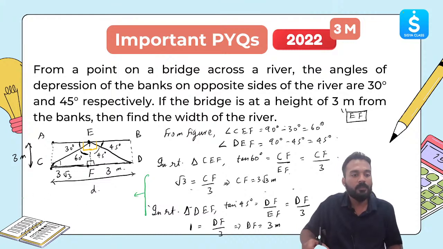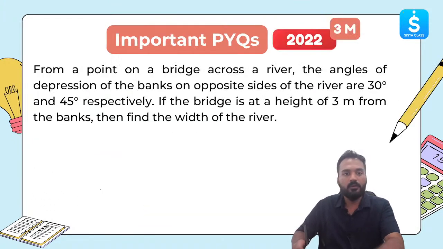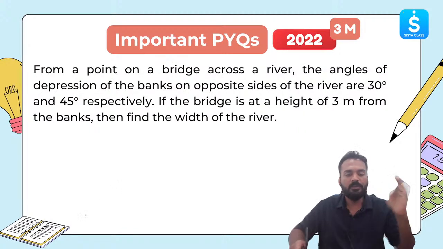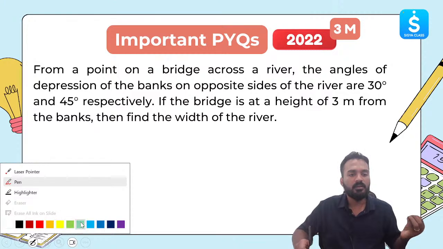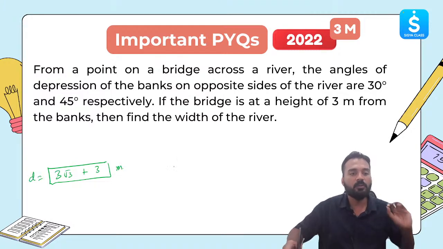Width of the river will be equal to, my bad. I hope it got erased. Let's quickly get back. This much was 3 root 3 and 3. So if you add 3 root 3 and 3, you will get the answer 3 root 3 plus 3 meter. Clear? That will be the width of the river.